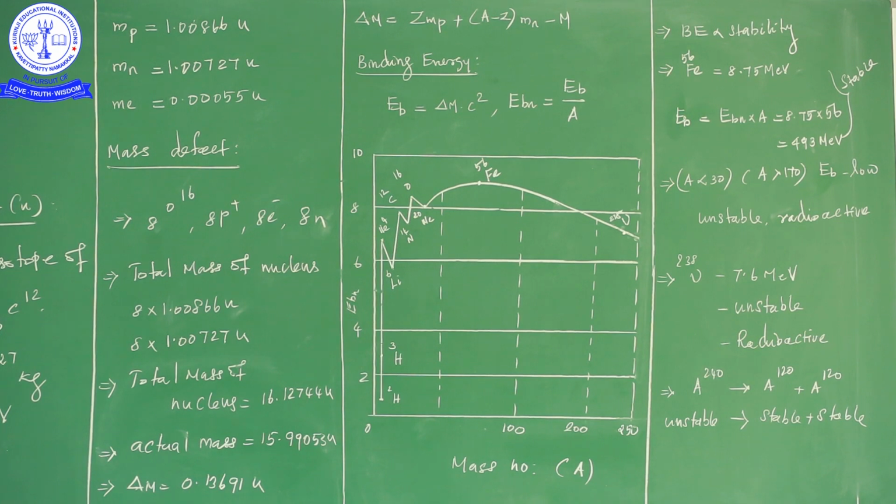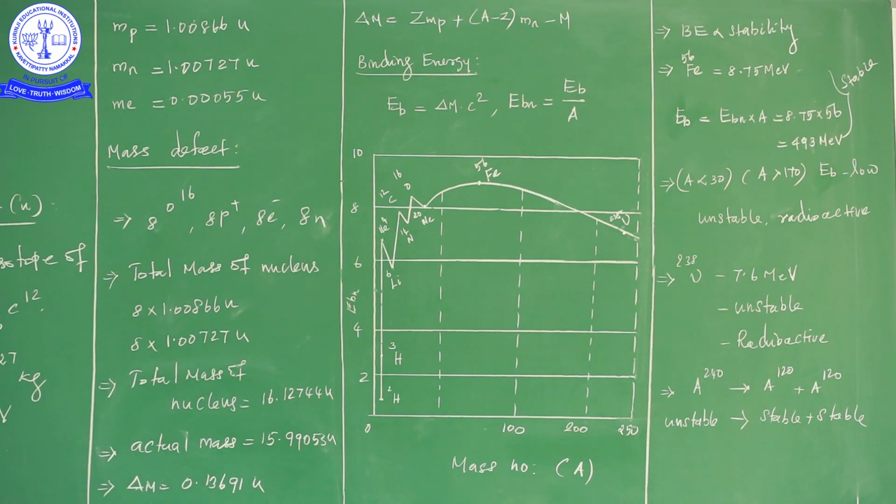That means there is a change in value while we are raising the mass number. While we are raising the mass number, the binding energy per nucleon changes randomly, meaning sometimes it increases and sometimes it decreases. After that it slowly increases and reaches its maximum value at 56. 56 is nothing but iron. So iron has the maximum binding energy.